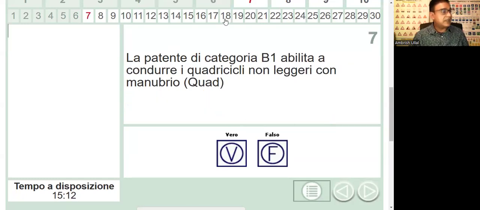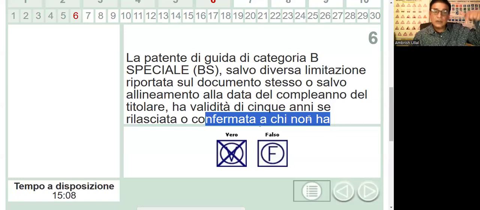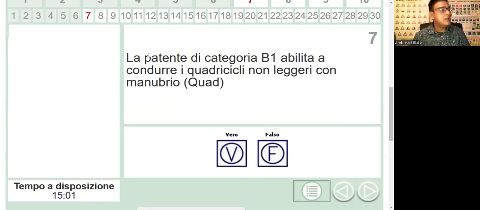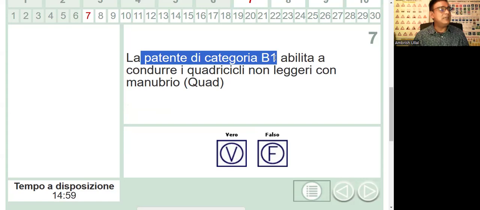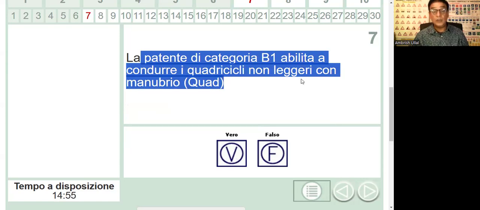So I don't know because I didn't see the age of the driver. Chi non ha deve dire ancora chi non ha superato certa età. I'm just saying going with vero, and let's see what happens afterwards. La patente di categoria B1 abilita a condurre quadricicli non leggeri con manubrio. With B1, you can drive four-wheelers with a manubrio, with a handle. Yes, you can. It's called quad, and it's vero.